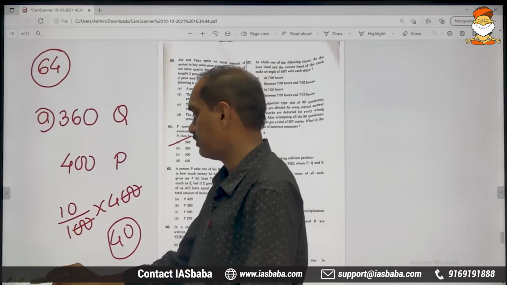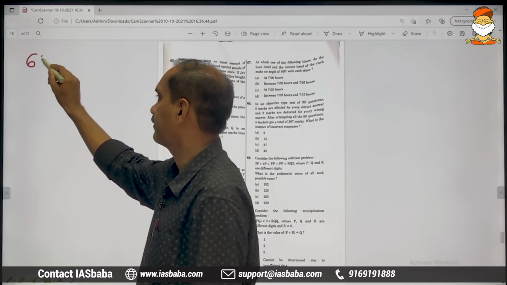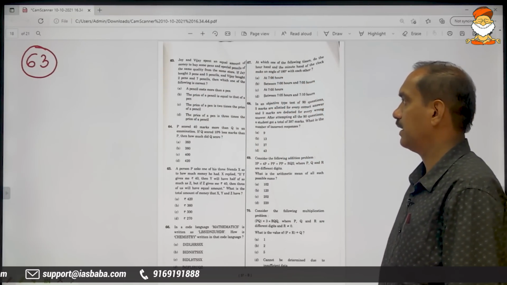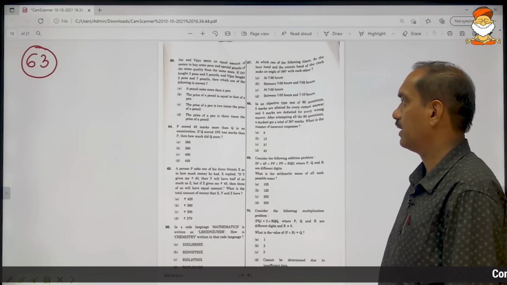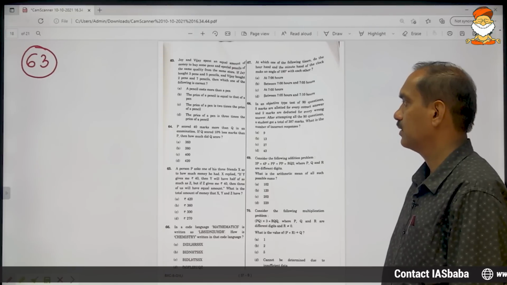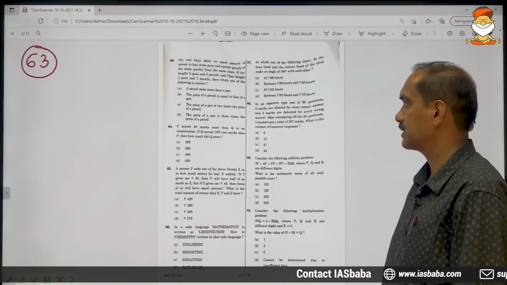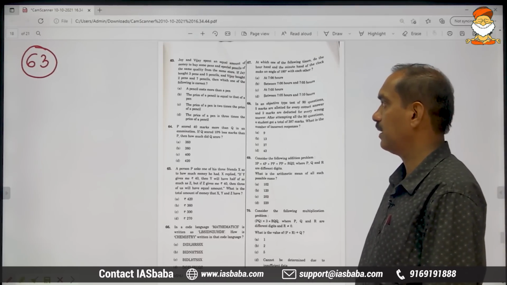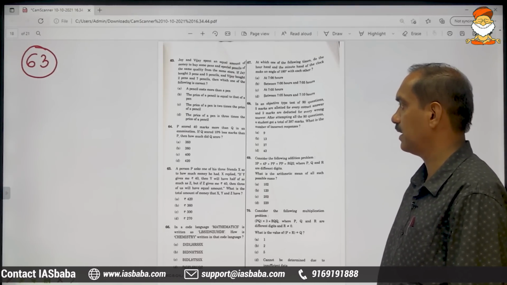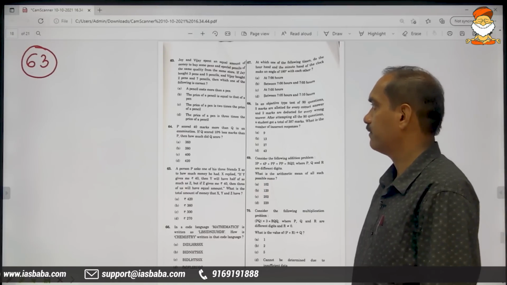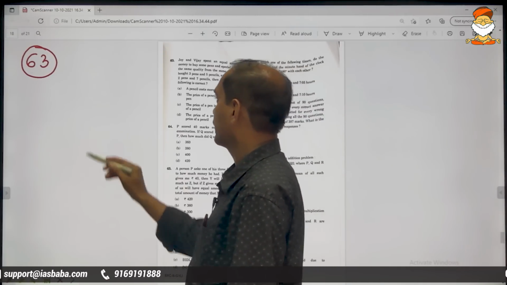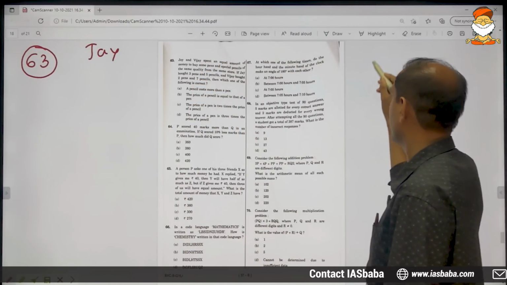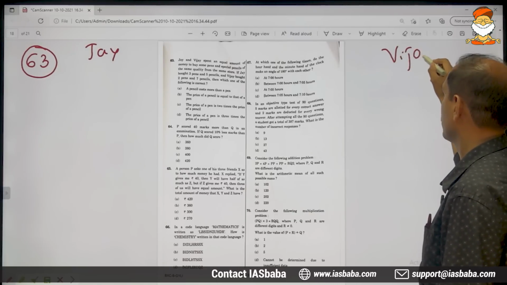Moving on to problem number 63. Jay and Ajay spent an equal amount of money to buy some pens and pencils of the same quality from the same store. Let us write Jay on this side and Vijay on this side.